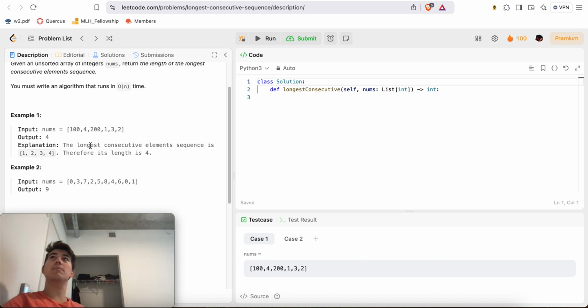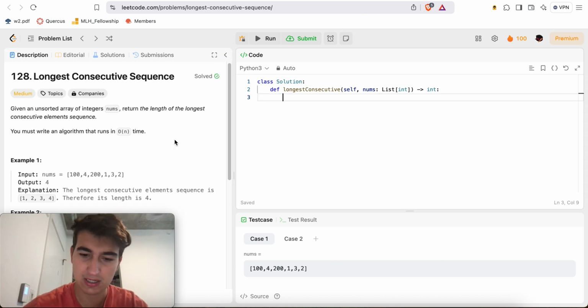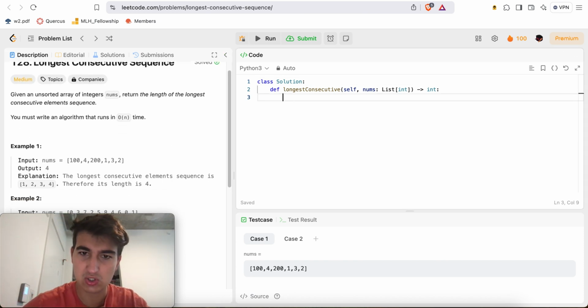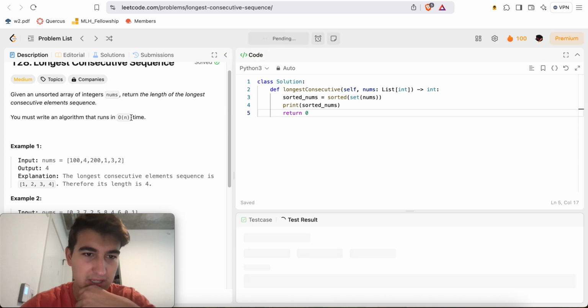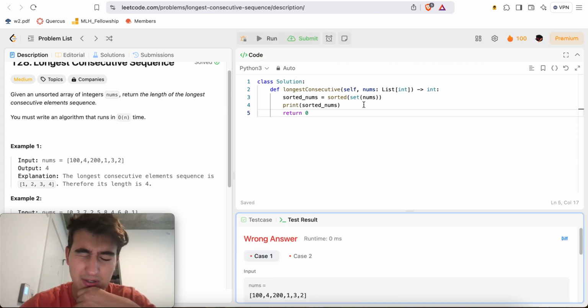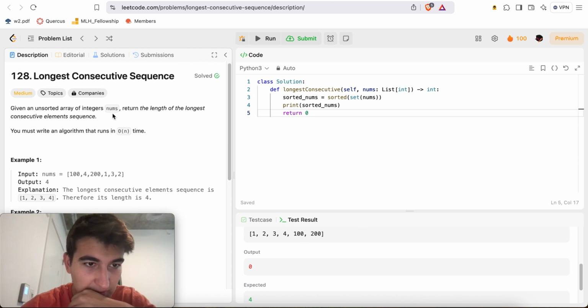So out of all the numbers, one way to solve this would probably be to sort the set of nums. Sorted nums is equal to this. Print sorted nums, and return 0 for now. Although, okay, this is not O(n) time. But sorting will probably work here. And consecutive elements must be plus 1 of the previous one every single time, right?